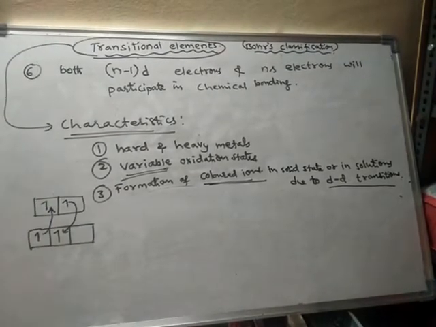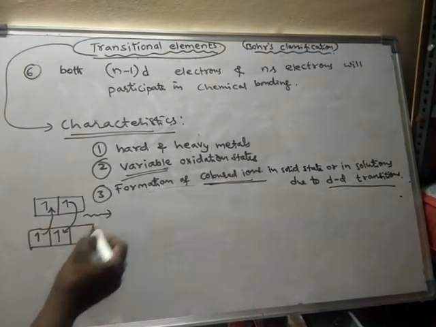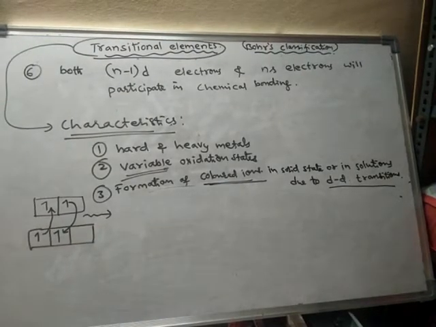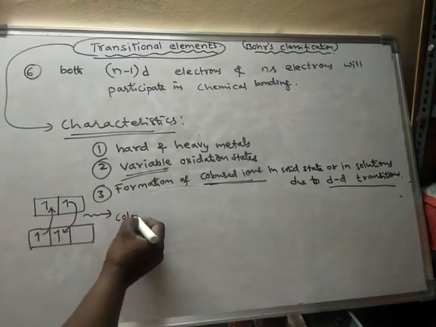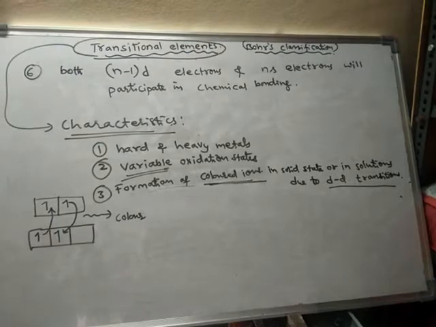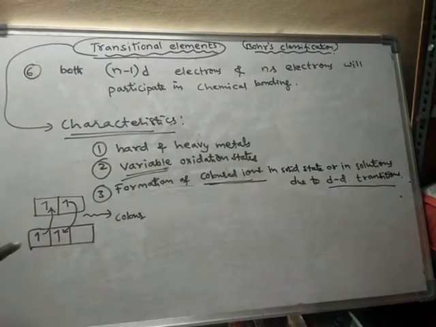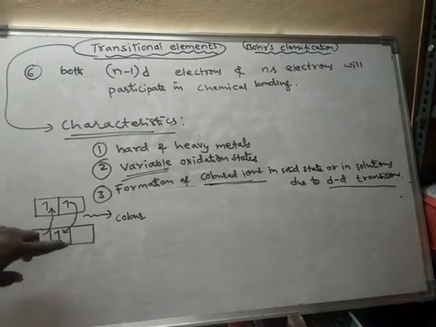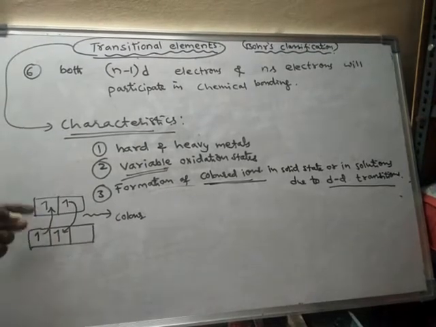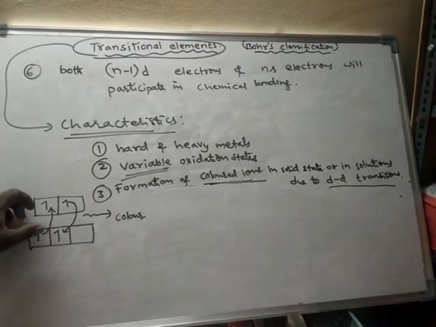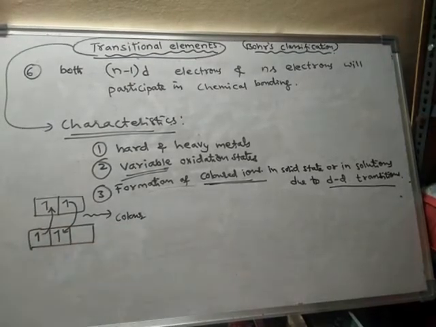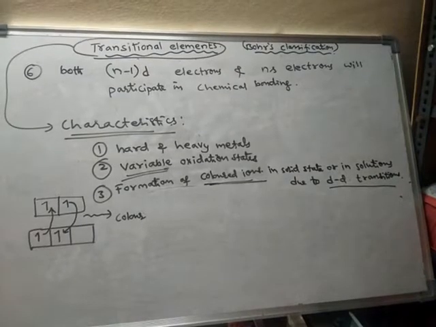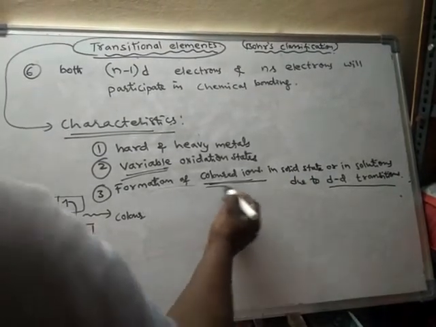During this process, some amount of energy is either released or absorbed, in the form of colors due to the change in energy. This process takes place by the liberation of colored radiations. That is why they form colored ions.